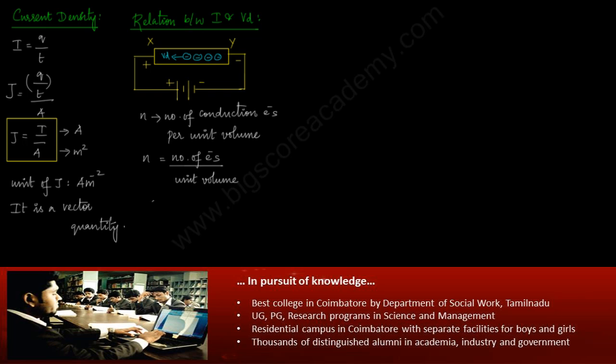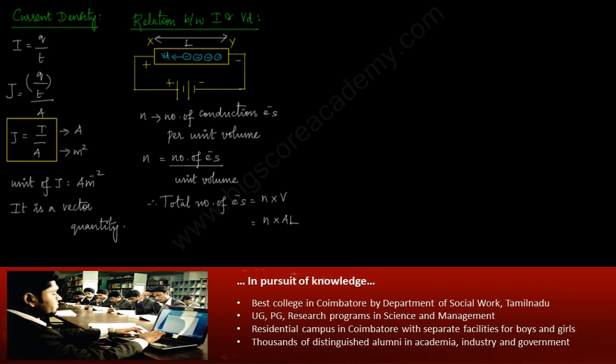So what is the total number of electrons in the conductor? Total number of electrons in the conductor is equal to number of electrons per unit volume into total volume of the conductor, and volume is area into length. So let A be the cross-sectional area of the conductor, and L be the total length of the conductor. So the total number of free electrons in the conductor is equal to N into AL.